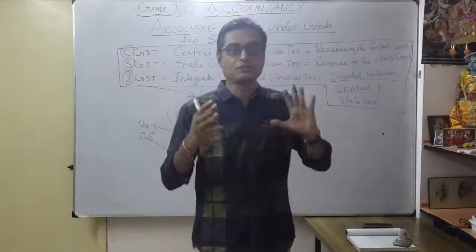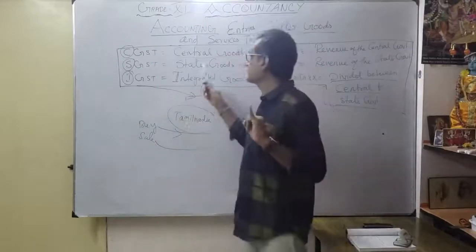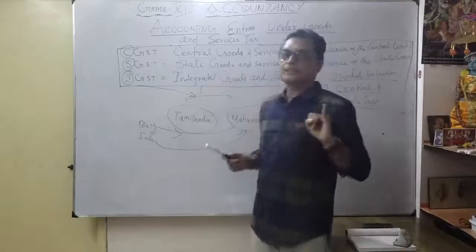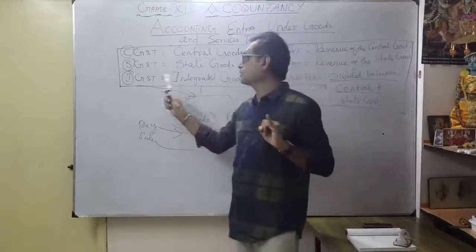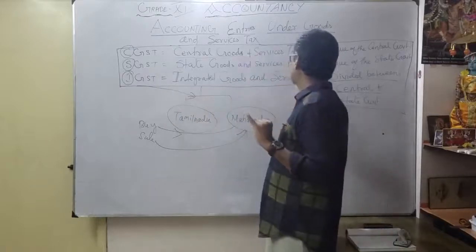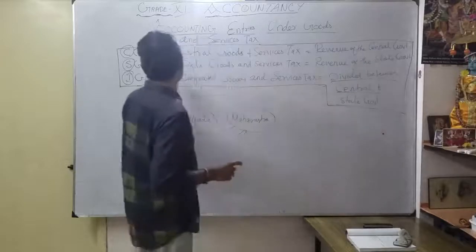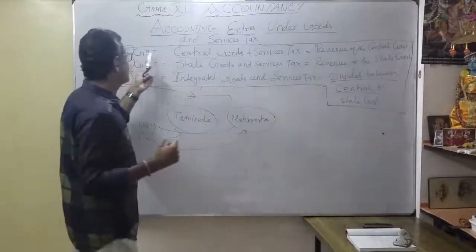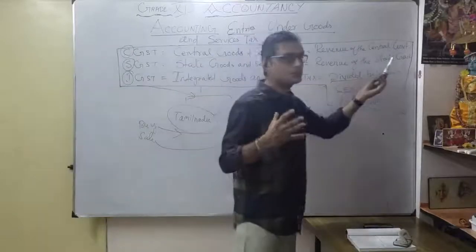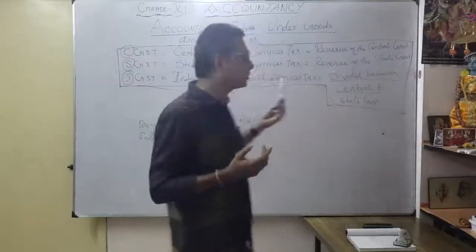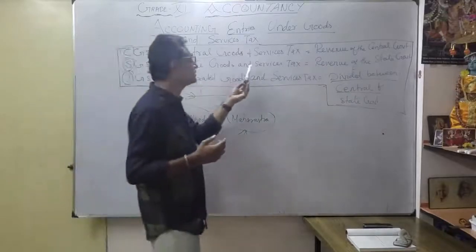Now understood? So there are three types of tax. One is Central Goods and Services Tax, thereafter State Goods and Services Tax, and thereafter, very important, Integrated Goods and Services Tax. The revenue of the central government is levied by CGST. The revenue of the state government is collected through SGST, State Goods and Services Tax.